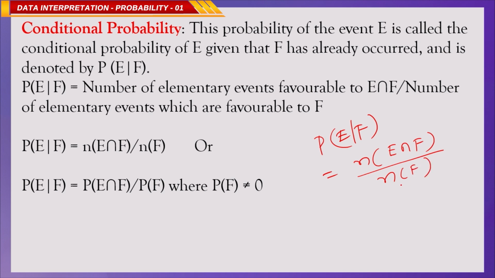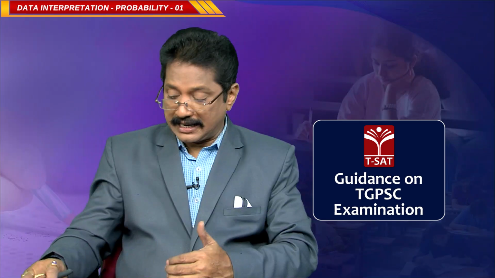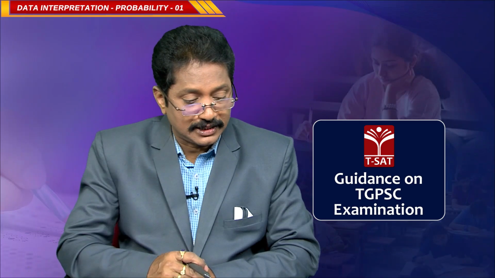This is a conditional probability. Generally, when you want to prepare for this one, this concept was not given up to secondary level; this concept is given in the intermediate level. So, if you want to get more practice, you can practice intermediate questions. Clear? This is very important. Now, we will practice this question based on that.